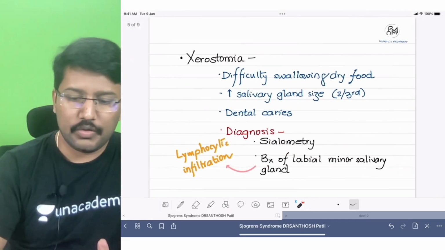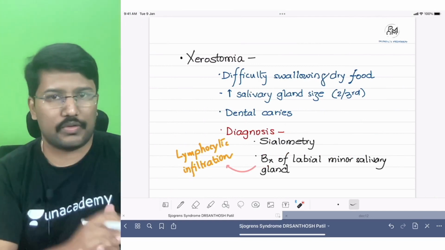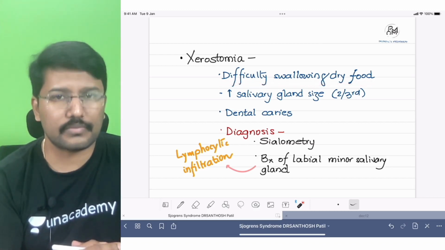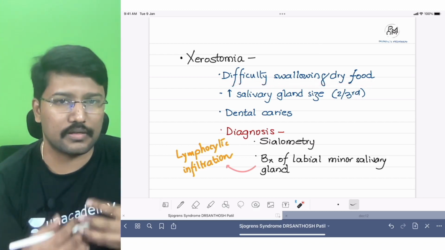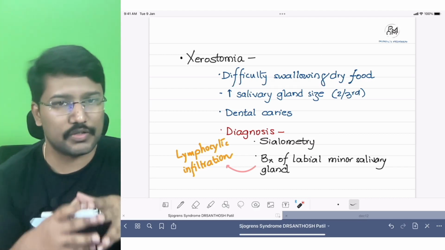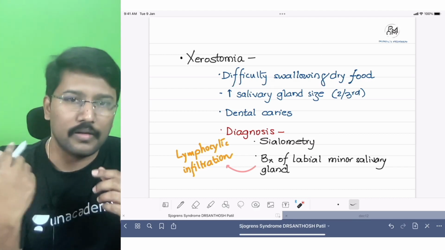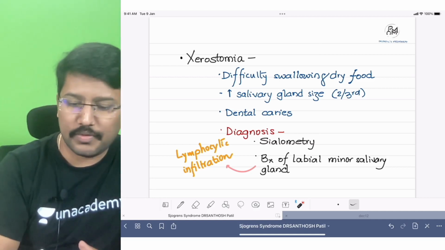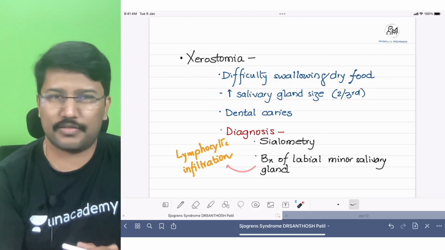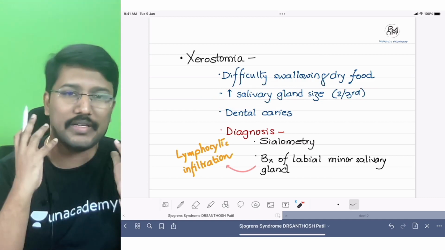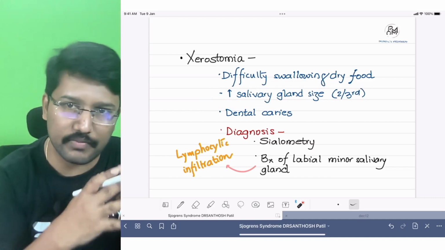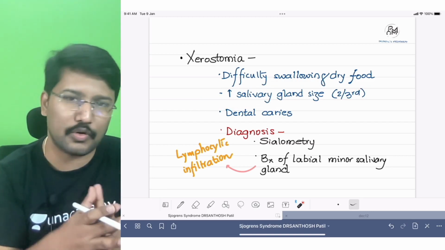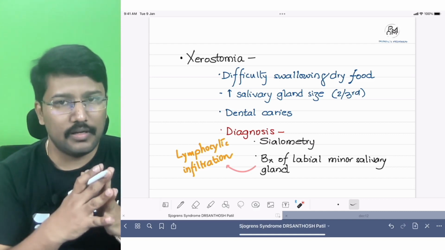Okay. Now coming to xerostomia, another manifestation, dry mouth. Right? How do the patients present? Patients present with difficulty in swallowing dry food. They might need to gulp a lot of glasses of water to facilitate passage of the dry food because they are not able to moisten the chewed food. And often the salivary gland size may be increased. I have already shown you an image. So 2/3 of the patients have an increased salivary gland size by the time we diagnose them. And we have already told you that this increase in size is not because of gland hypertrophy, but because of the infiltration by the lymphocytes.